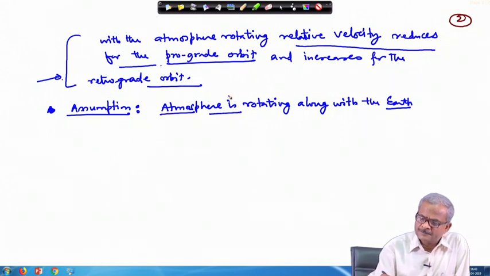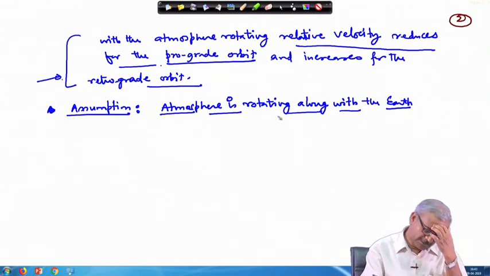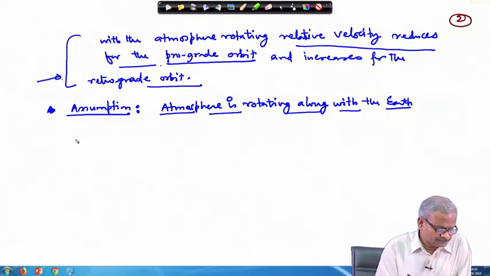okay, and it will have the same expression as we have derived earlier, only thing here the relative velocity will be changing. Okay.